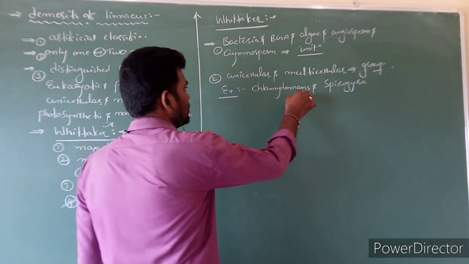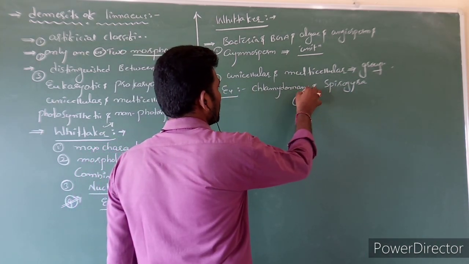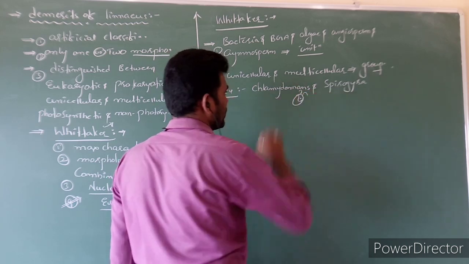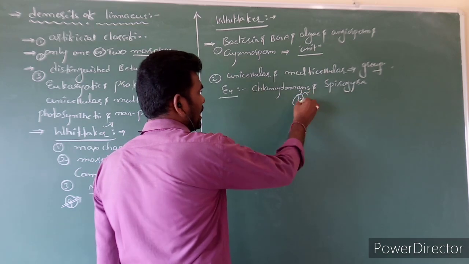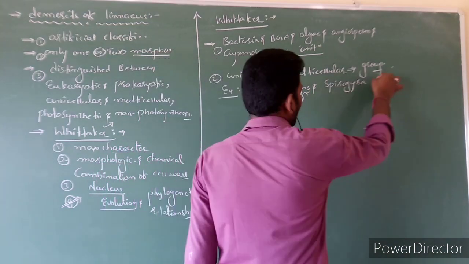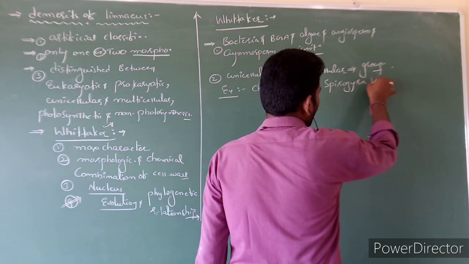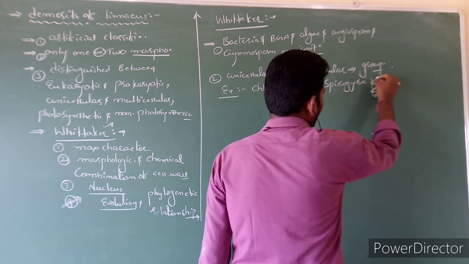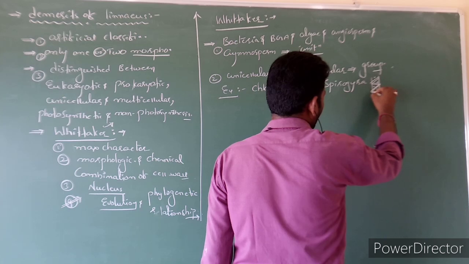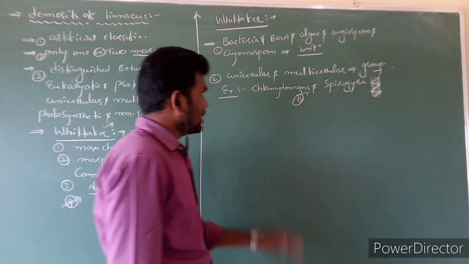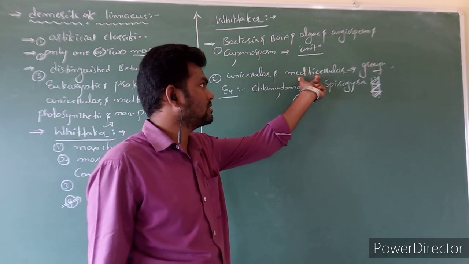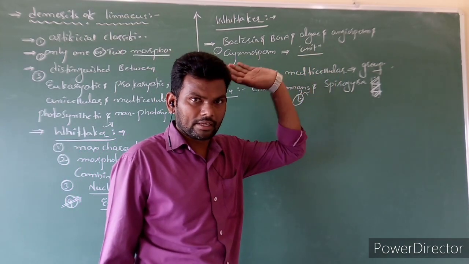So, a simple diagram. So this is Chlamydomonas, these are flagella, and it is unicellular. Spirogyra here is multicellular. So earlier they grouped unicellular organisms as well as multicellular organisms into one category.